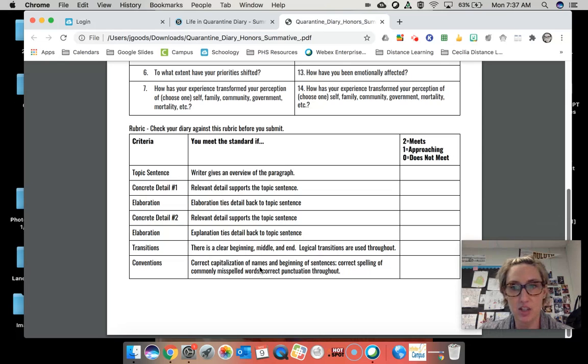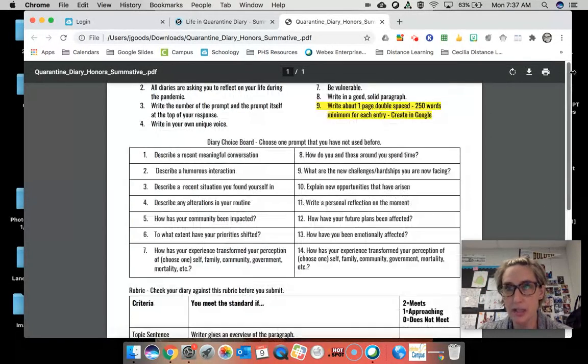Really basic conventions. So you're going to open this into Google, or just create your own Google Doc, and you'll be putting the number of the prompt at the top and typing out that prompt. And then you'll type up your response, check against the rubric, and submit back to me in Schoology by 3 o'clock today.